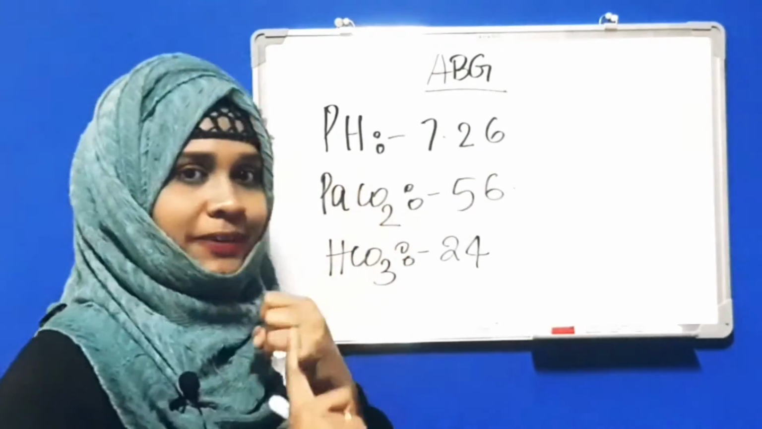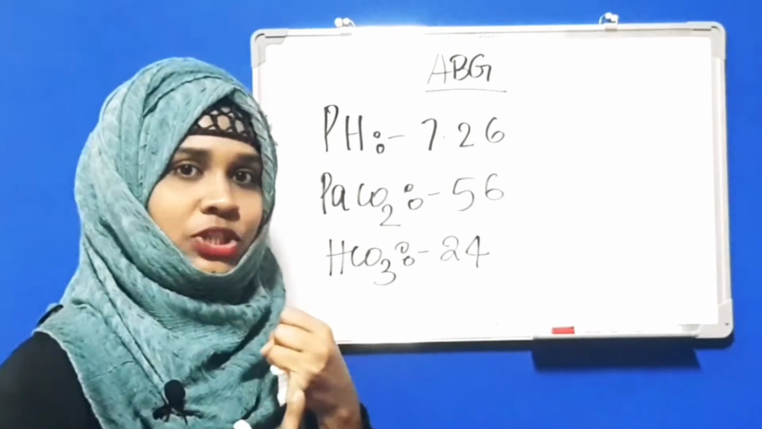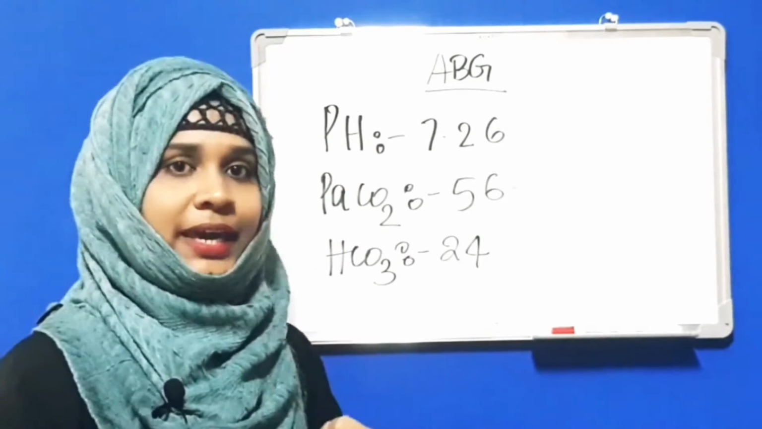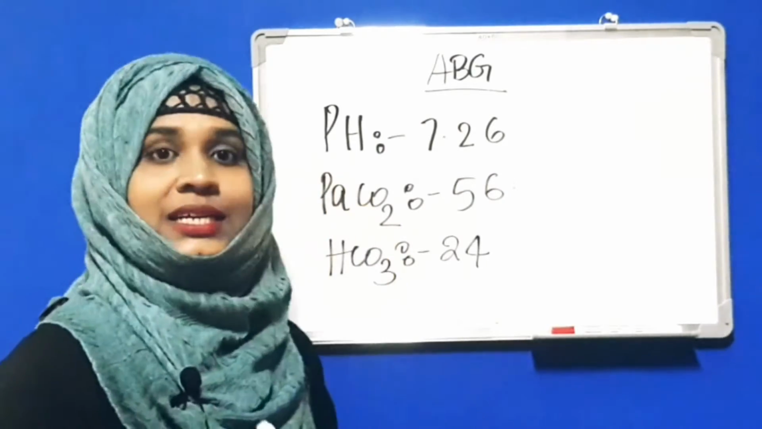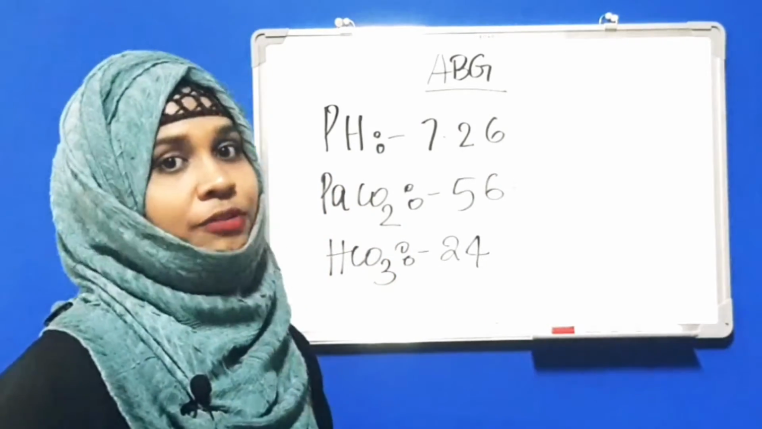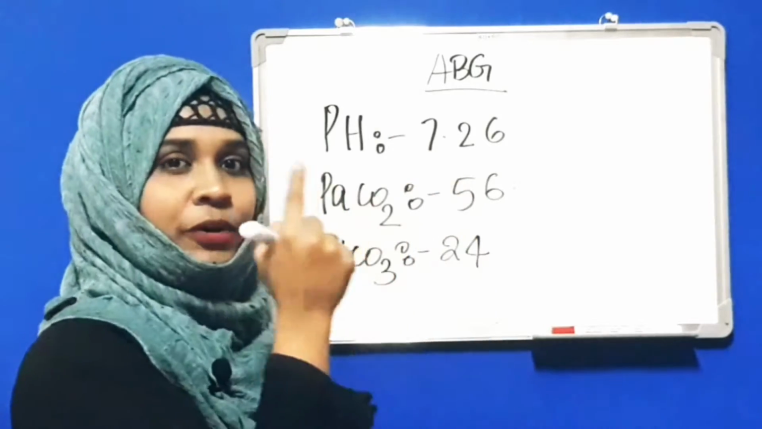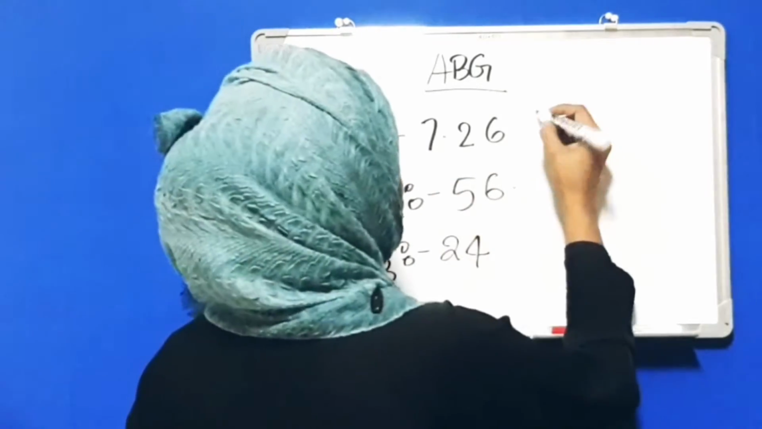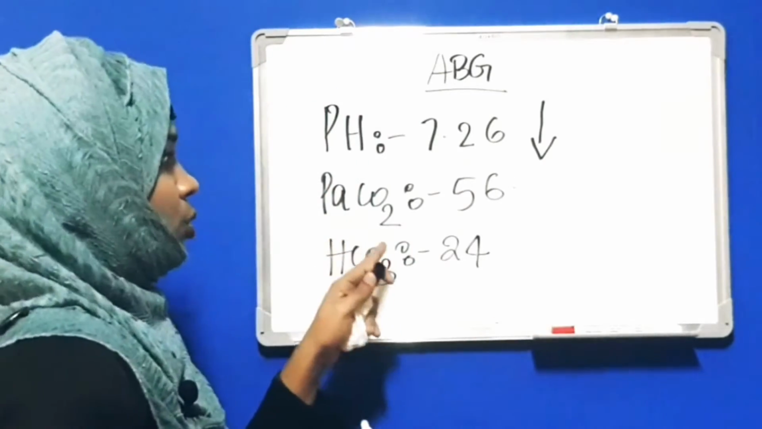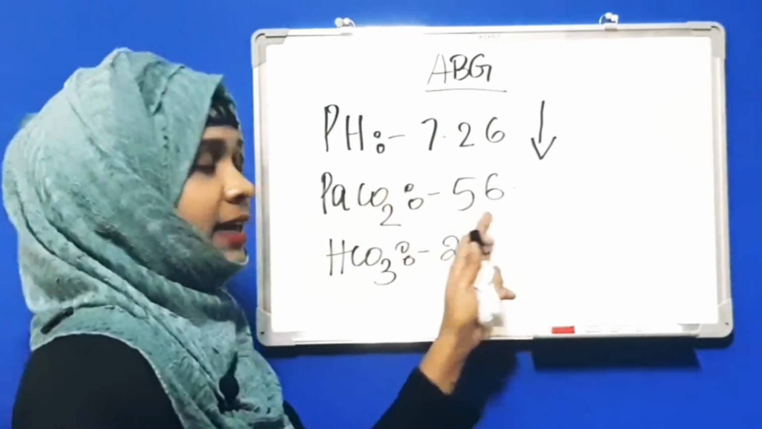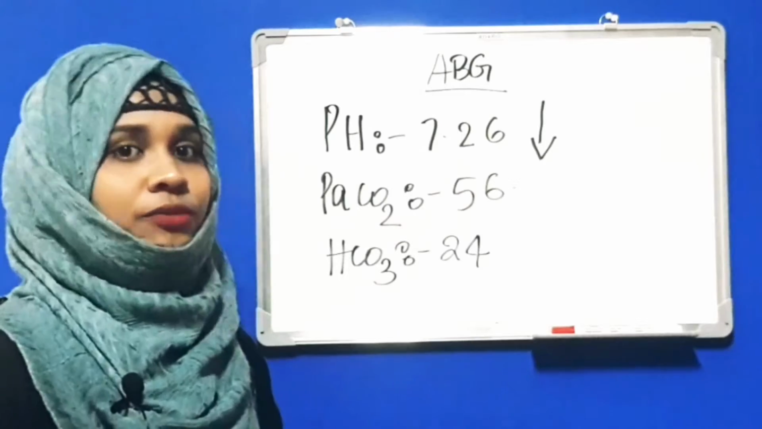First of all, what is the first step for interpretation of ABG? Identify the pH. So here we will identify the pH first. The normal pH is 7.35 to 7.45. So what is here? 7.26. That means decrease from the normal. So we will put an arrow down. Next is PaCO2. PaCO2 is varied here. What is the normal? 35 to 45.